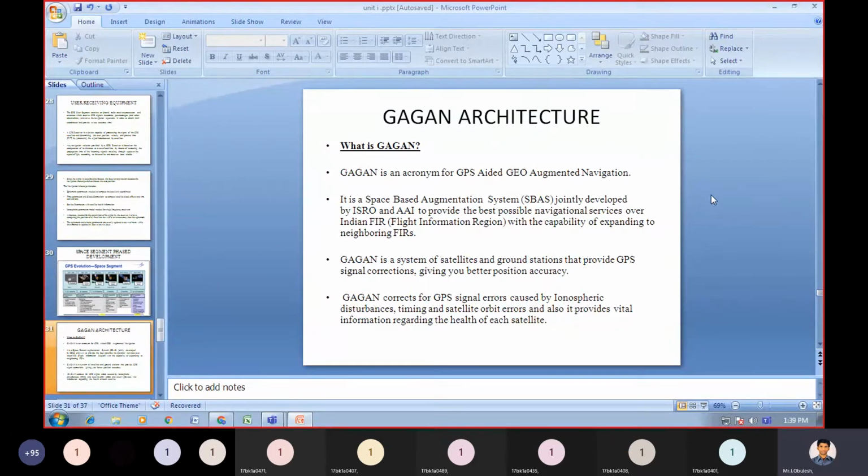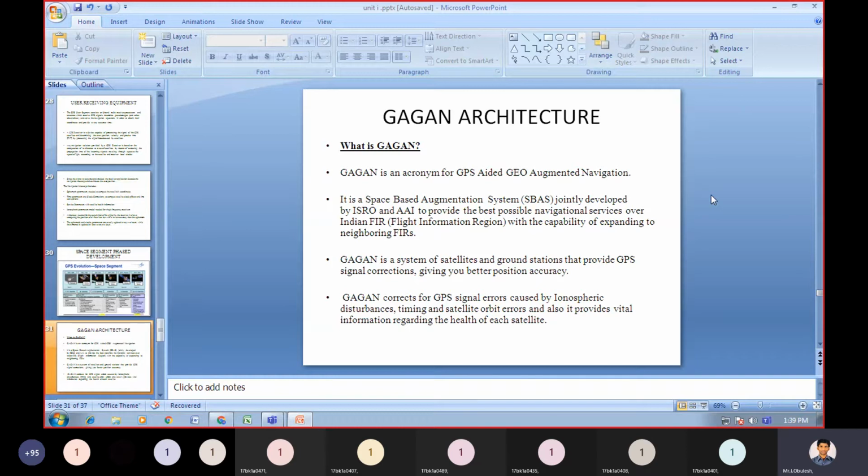FIR is nothing but flight information region, with the capability of expanding to neighboring FIRs.